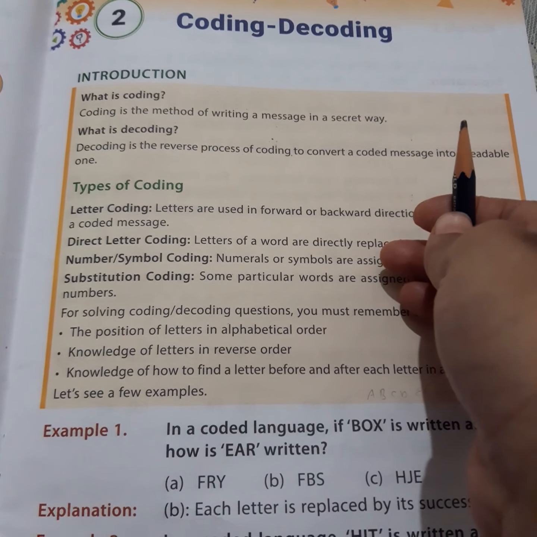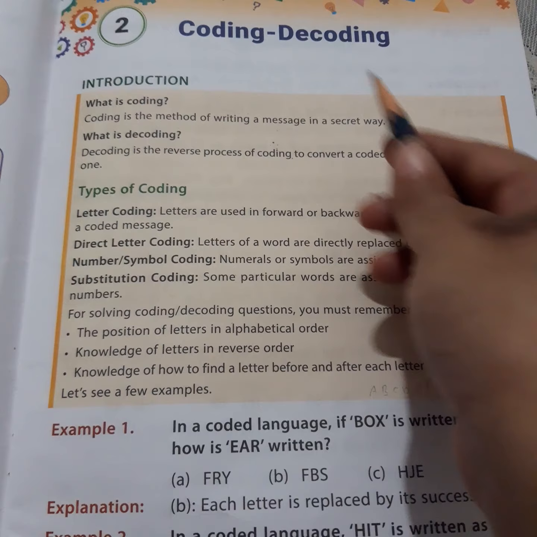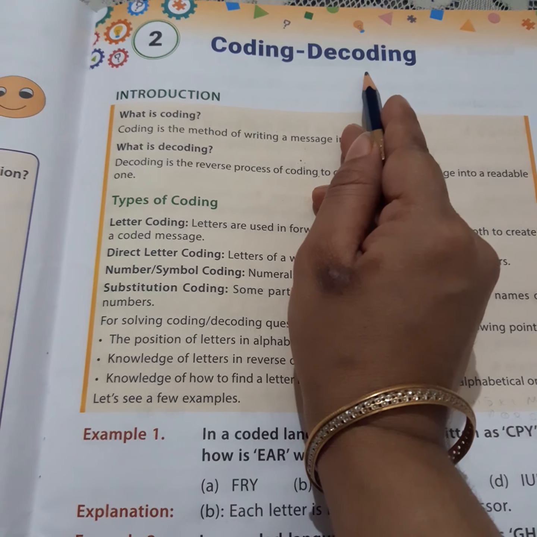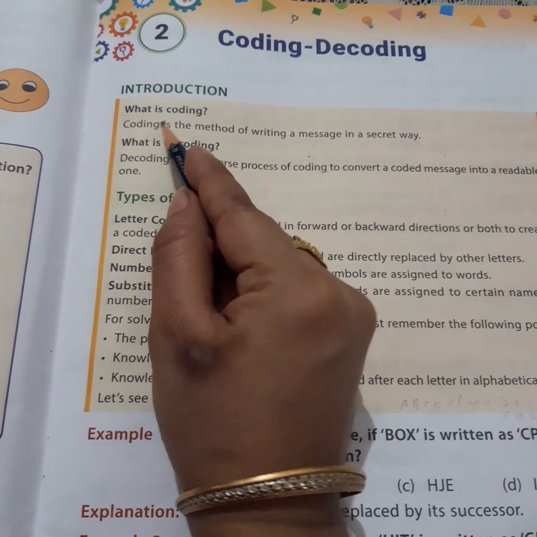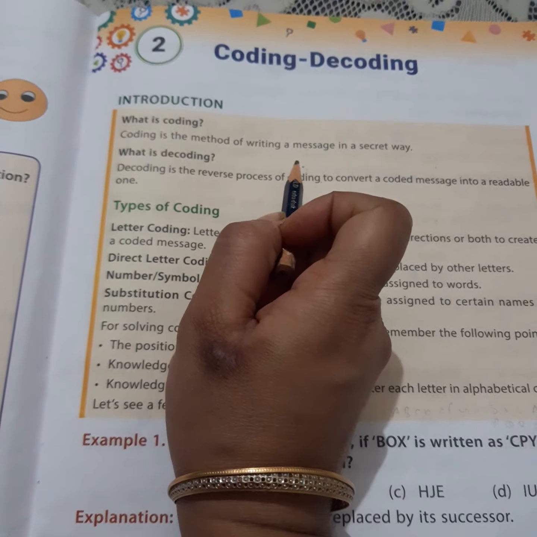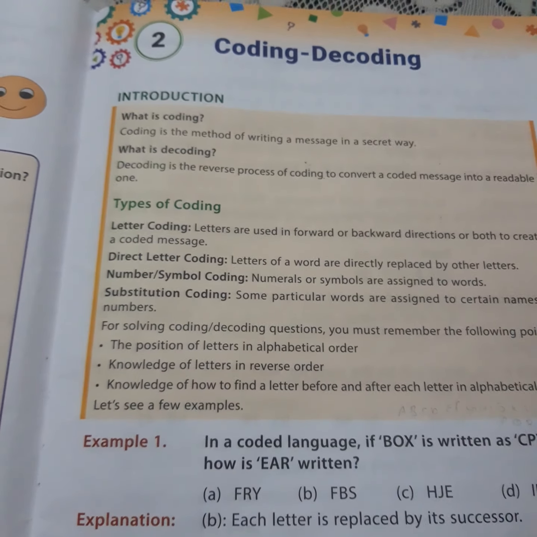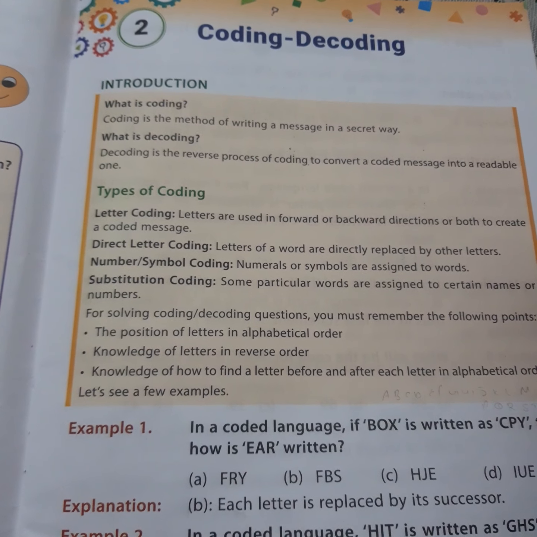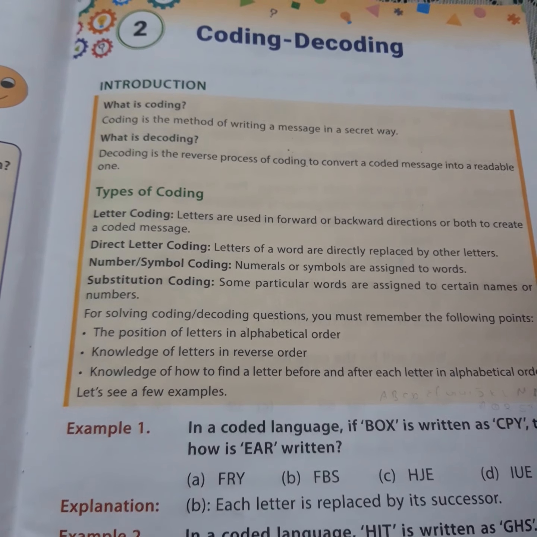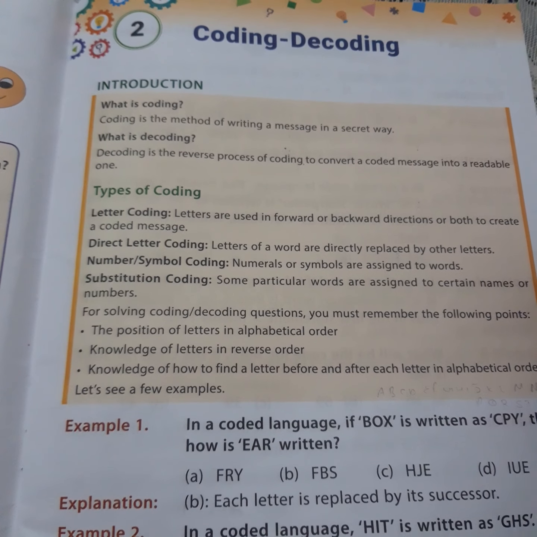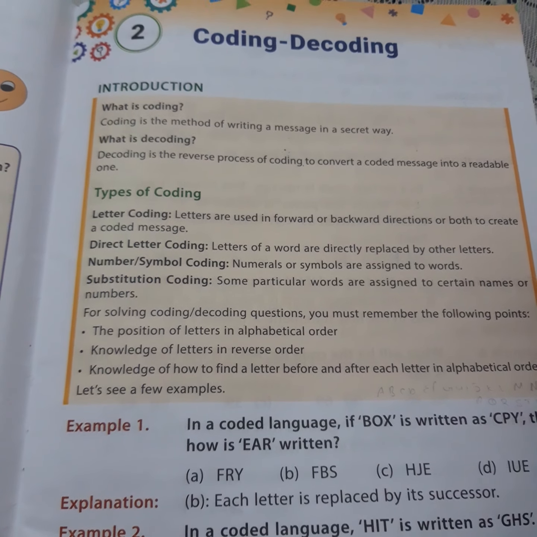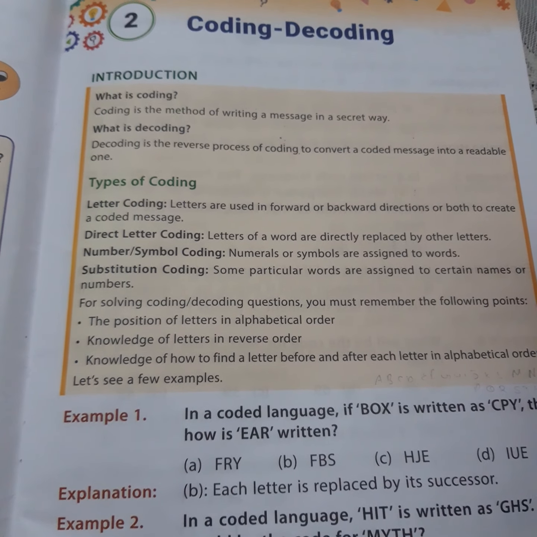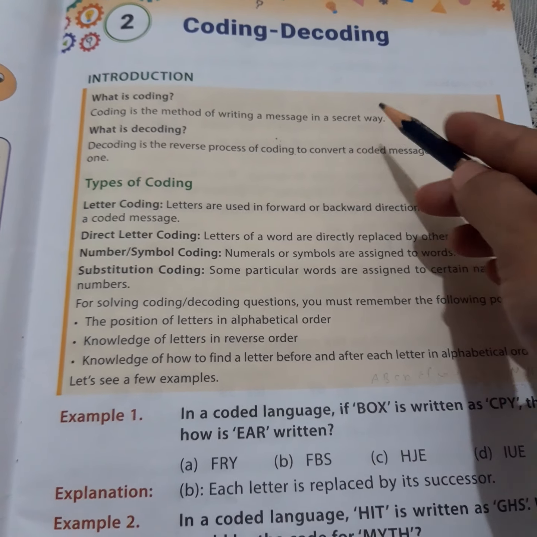The next chapter that we are going to discuss in our reasoning is coding and decoding. First of all, we have to understand the meaning of what is coding and what is decoding. Coding is the method of writing a message in a secret way. If you want to convey your message to another person in a secret manner, then you will be using that method of coding. You want to convey some message to your friend and you don't want someone in between to know anything about the message that you are conveying. So in that case we are using the method of coding.